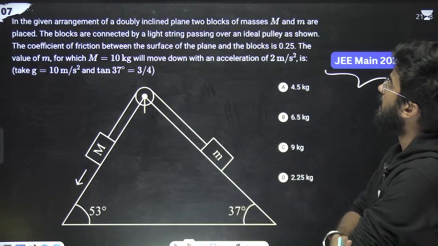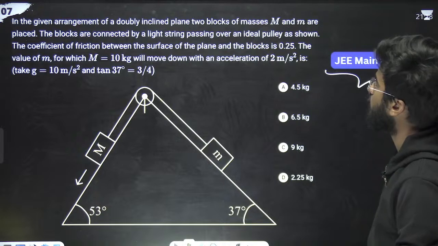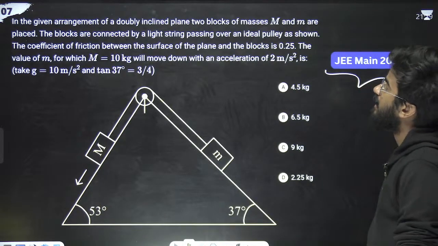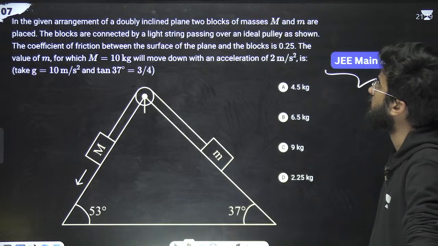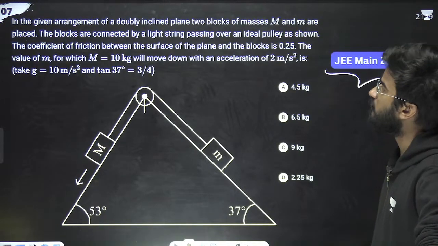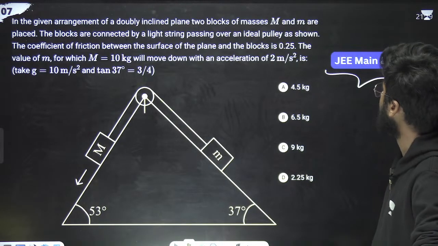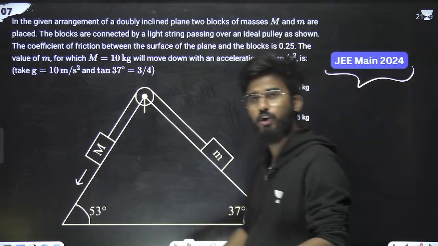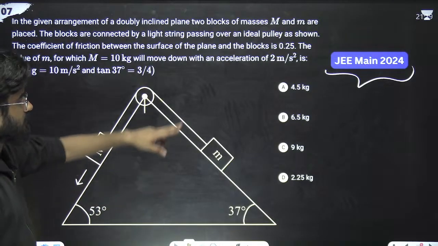Okay, just look at the problem. What is it saying? In the given arrangement of doubly inclined plane, two blocks of mass m and M are connected by a light string passing over the pulley, as shown. The coefficient of friction between the surface of the plane and the block is 0.2. The value of m for which the mass 10 kg moves down with the acceleration of this. We have to find the value of small m. The capital M is 10 kg. So just look at this.